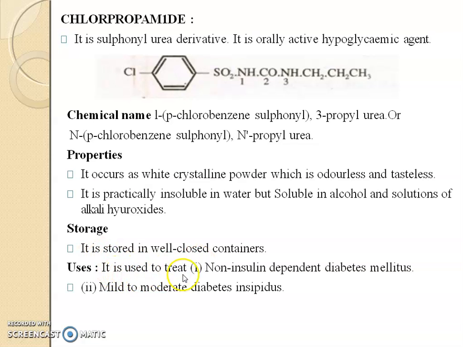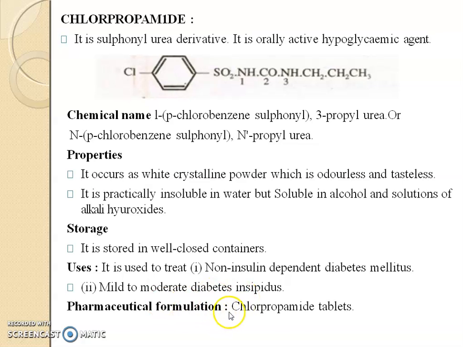Uses: it is used to treat non-insulin dependent diabetes mellitus and mild to moderate diabetes insipidus. Pharmaceutical formulation: it is available as chlorpropamide tablet and brand names are Diabetol, Diabetin, Chloroformine.